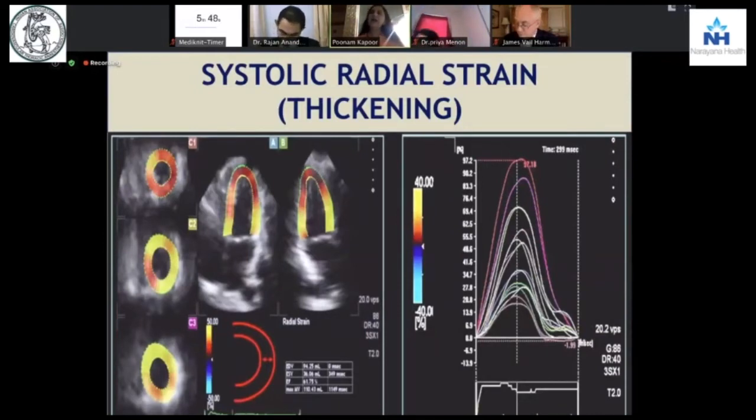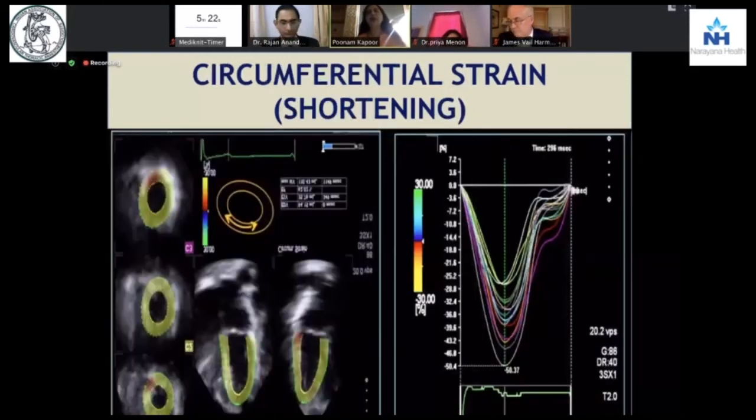This is how you get systolic radial strain. Systolic radial strain is a very important part when you have cardiomyopathy, whether dilated, hypertrophic, but most commonly in a hypertensive cardiomyopathy where the ejection fraction may be normal, where a patient may be asymptomatic, but when you do an echo on him, you will see these elongated LVs with these elongated curves coming on the strain rate. Now, this value would be somewhere around 20%, which is on the higher side.